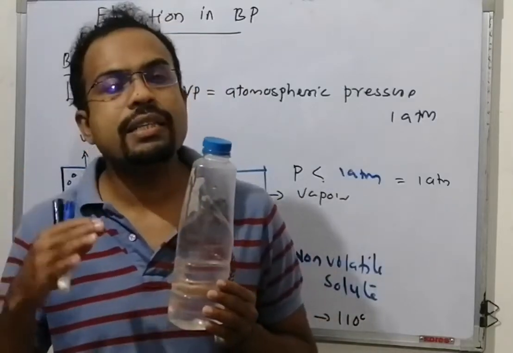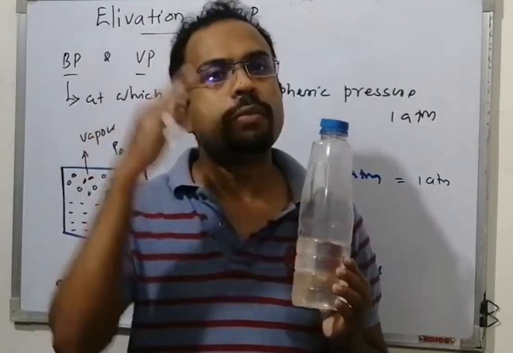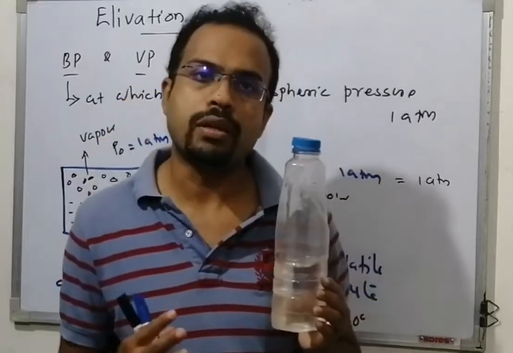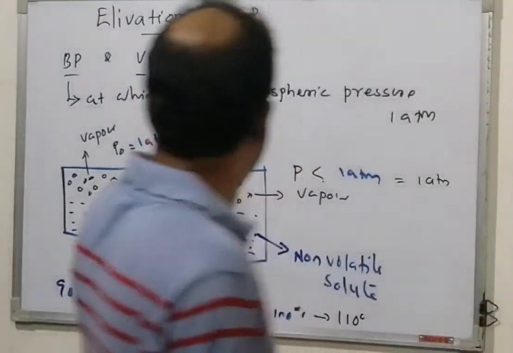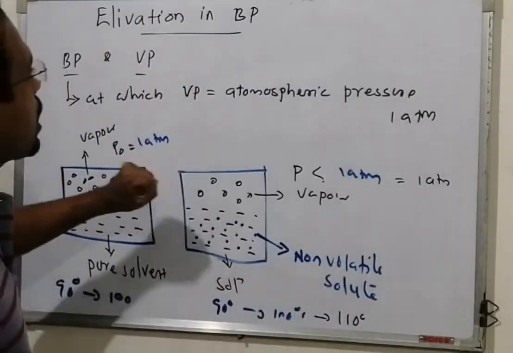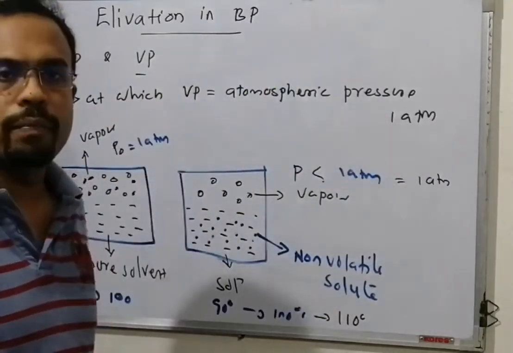Therefore, boiling is the process where bubbling happens, when the pressure of the bubble is greater than or equal to atmospheric pressure. Therefore, the boiling temperature is the temperature at which the vapor pressure, meaning the pressure inside the bubble, is equal to atmospheric pressure. The atmospheric pressure normally is 1 atm.